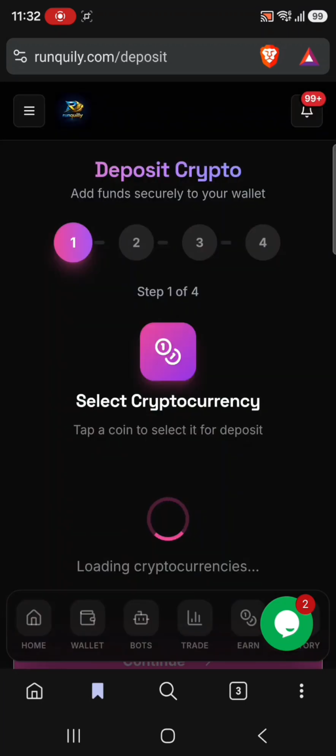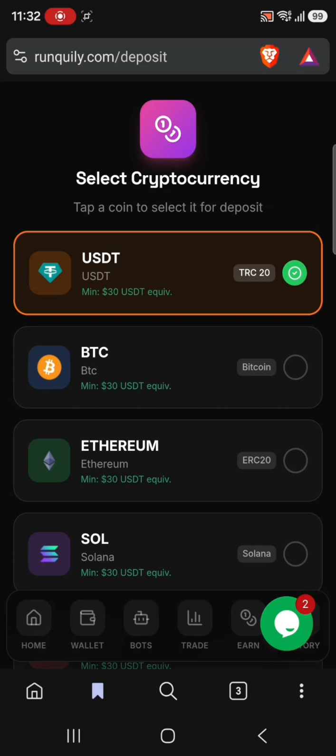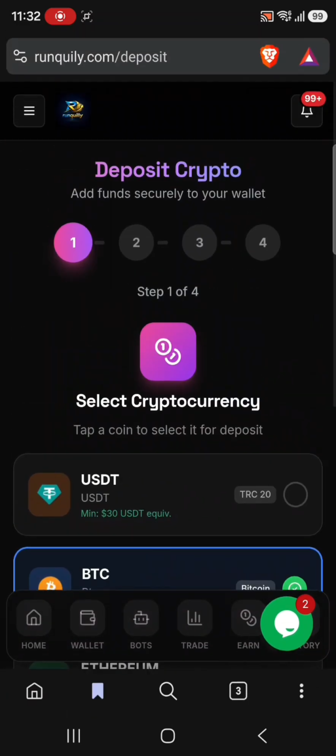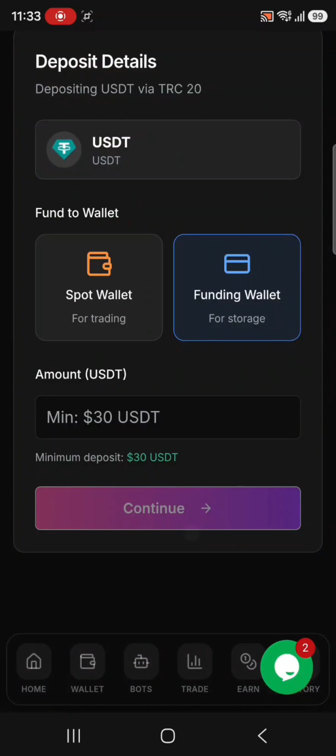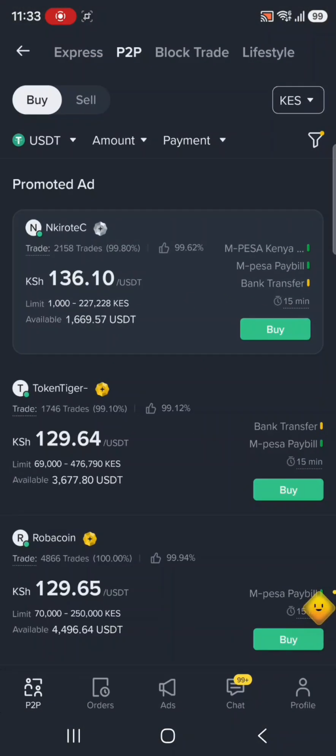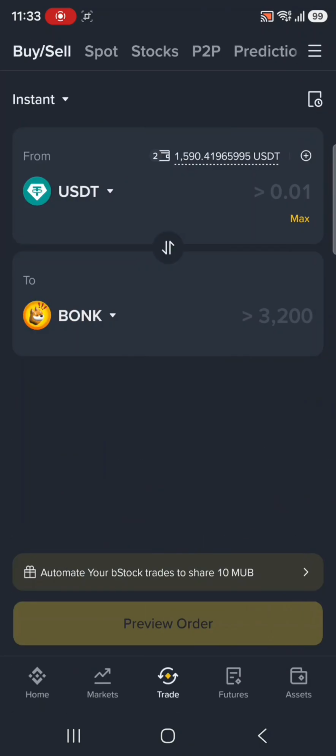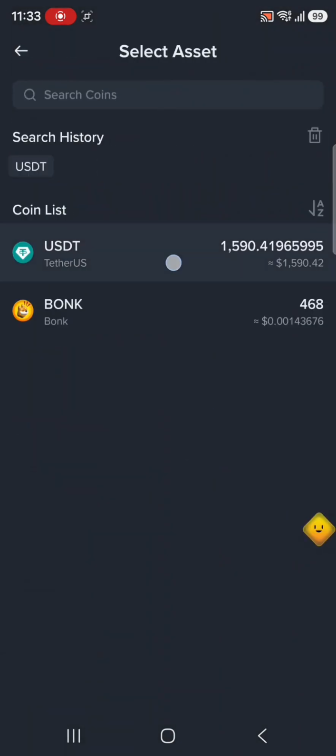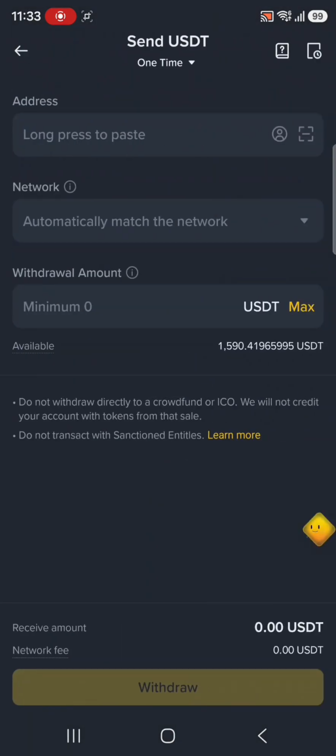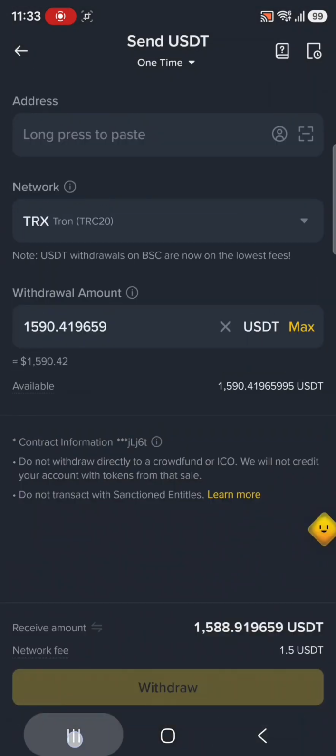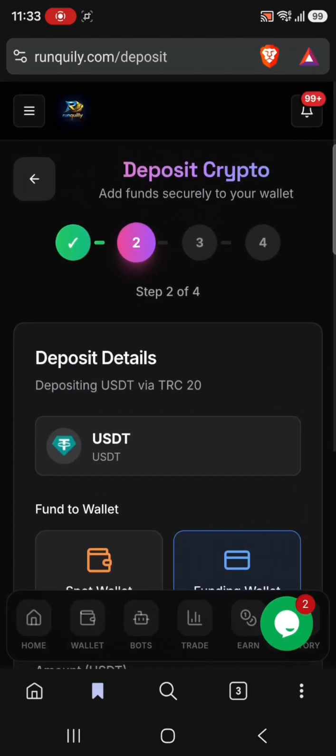Make sure it is funded. You come to deposit, then you click on USDT, or if you want to fund BTC, remember you can trade almost all crypto coins in crypto arbitrage trading. For me, I'll be using USDT. Then you click on continue, you enter the amount, let's say 1,000. You click on continue again, you copy the address, then you go to your external wallet, that is your centralized platform, and you withdraw to that address. You paste it here, then you choose the network TRC20, enter the amount as max, withdraw and confirm. After that, that's funding your Ranquilly.